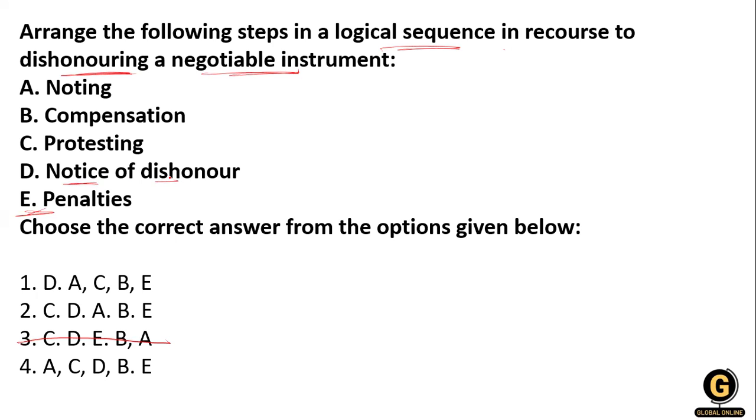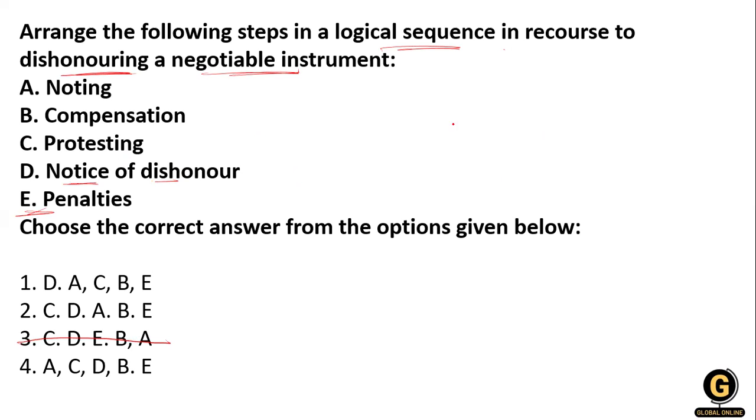If the bill is dishonored, either by non-acceptance or by non-payment, the drawer, who drew the bill, and all the prior endorsers of the bill are liable, and the holder has to give notice of such dishonor to the drawer.